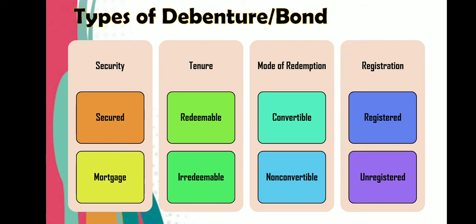In case of tenure, debentures may be redeemable debentures and irredeemable debentures. Mode of redemption: debentures may be convertible debentures and non-convertible debentures. And on the basis of registration, debentures may be registered debentures and unregistered debentures.